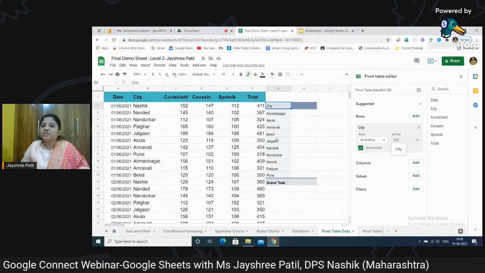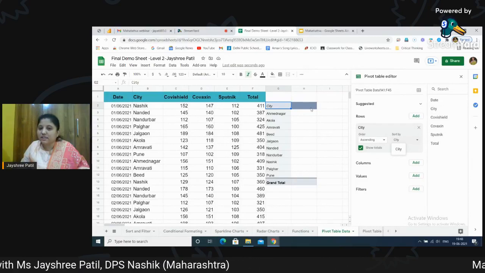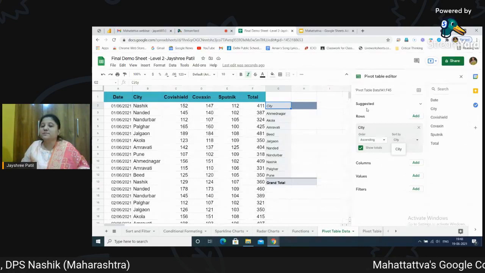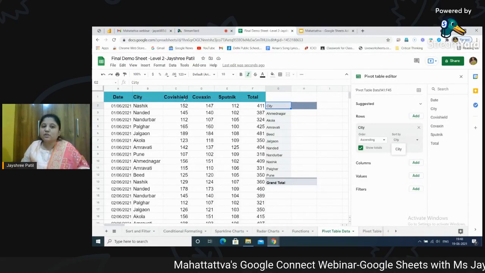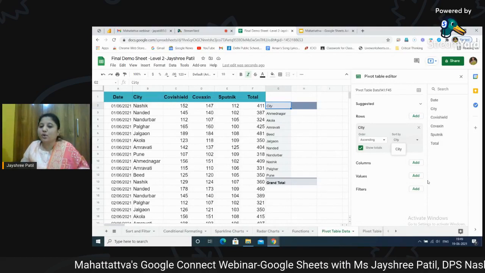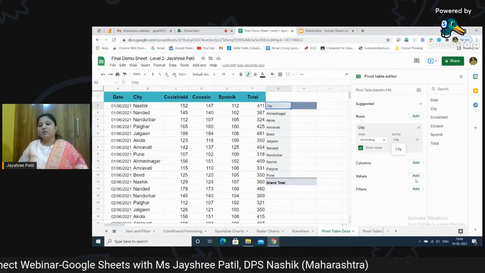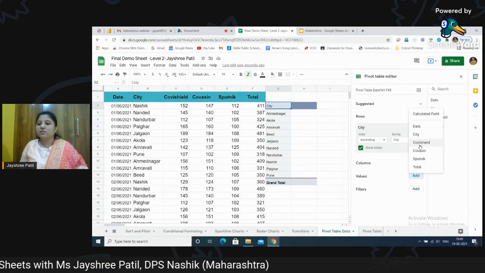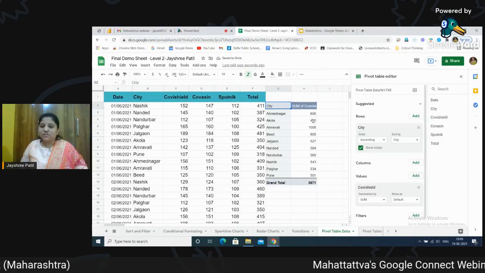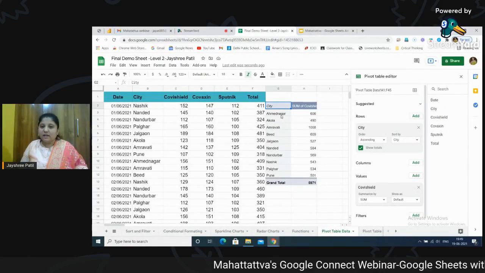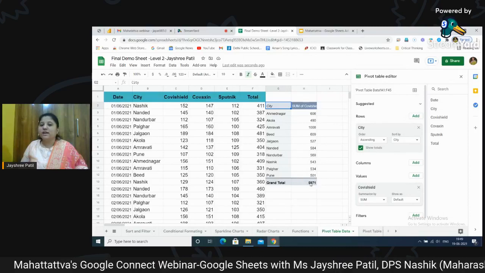Okay, next part which comes is again a column. Column is something, suppose you want to display something in this area. But I don't want that. I just want to know the total vaccination done in Covishield. So I will not go to column, I will go to values because I want to know the numbers. Just click on add values and select Covishield from here. As soon as I selected Covishield, it gives me the total number, how much is done in Ahmednagar, how much is done in Akola, and the grand total is also available.